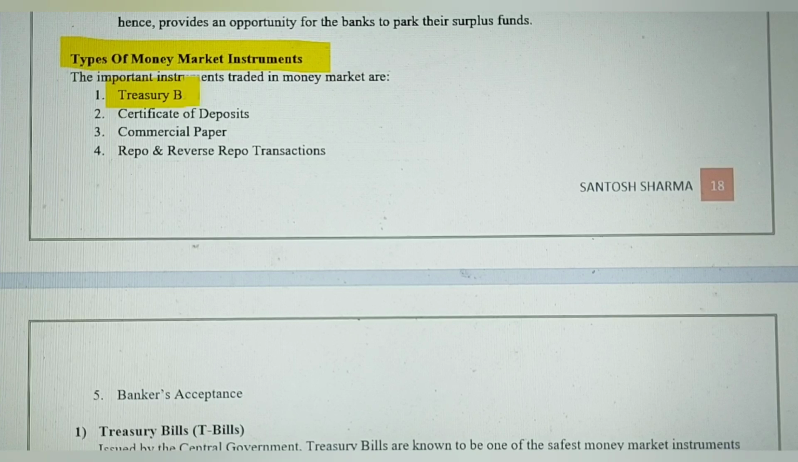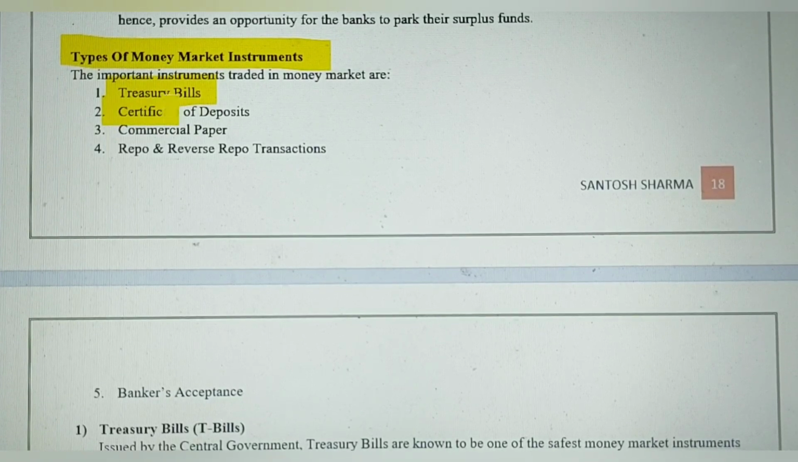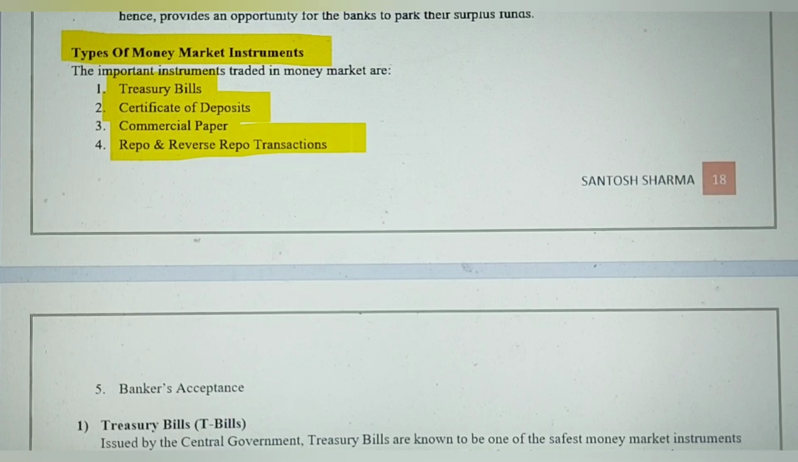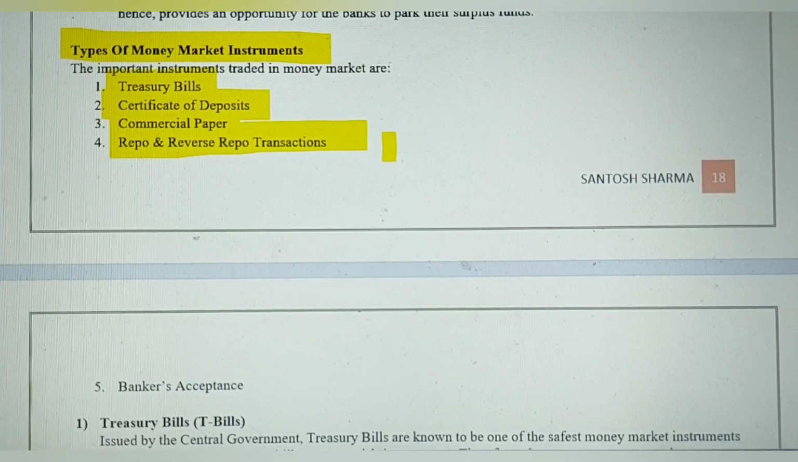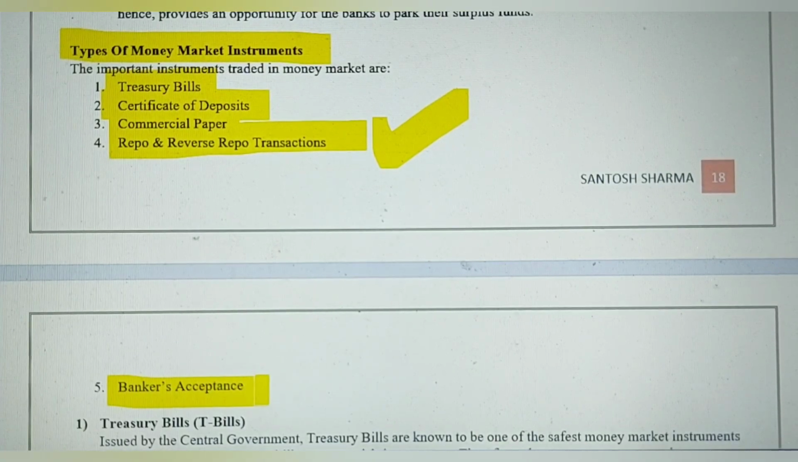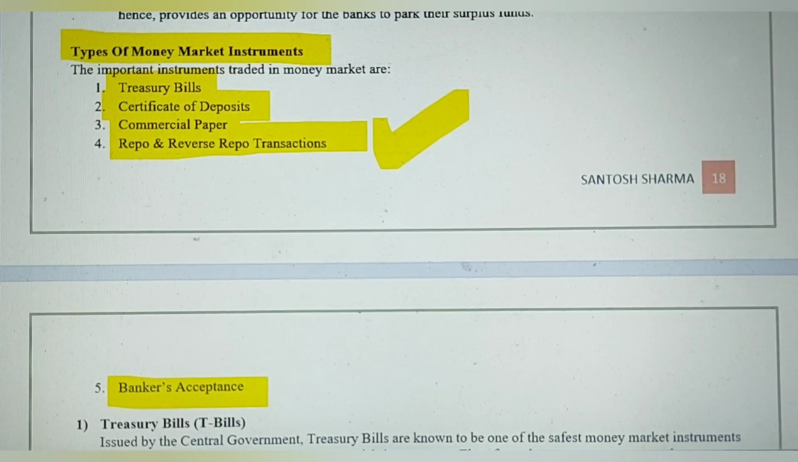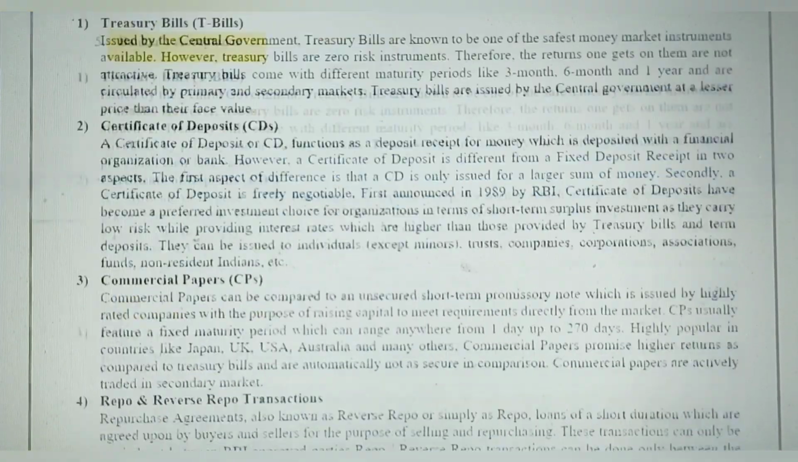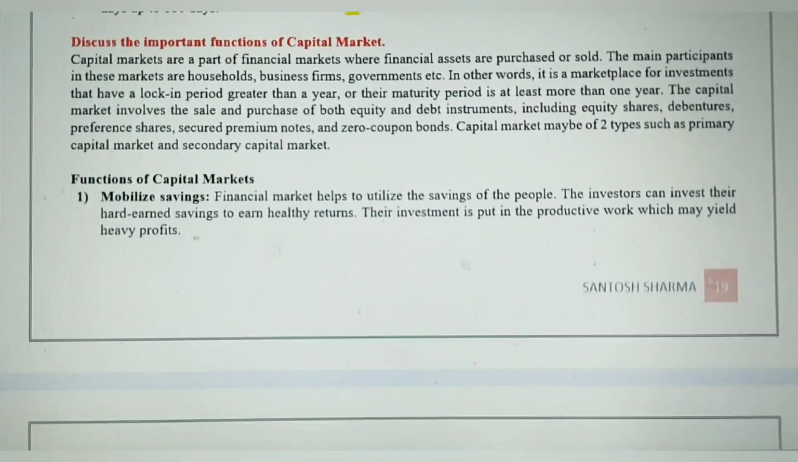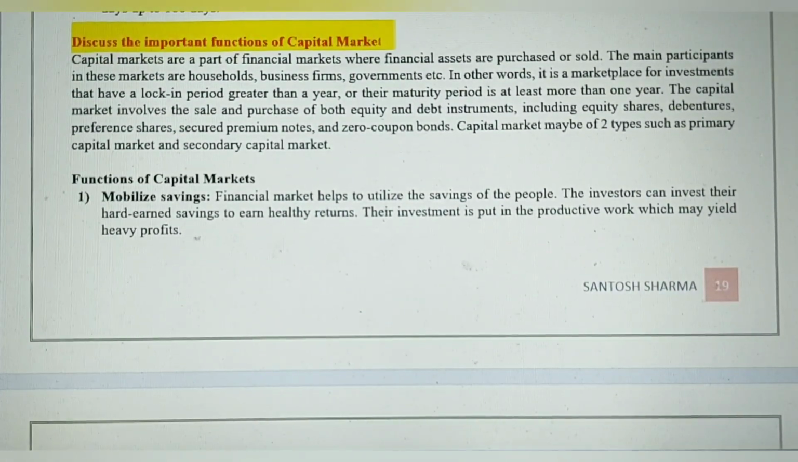So among them, treasury bills are there, CD, that is certificate of deposit, CP is there, repo and reverse repo transaction. This is also one of the very very popular method. And then we have bankers acceptance. So you can get this repo, reverse repo in short notes also. So be very particular. Then we have the next question: what are the different functions of capital market?